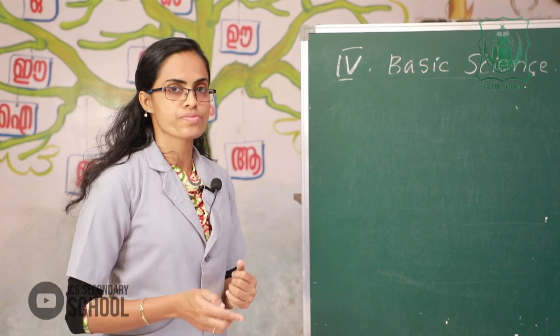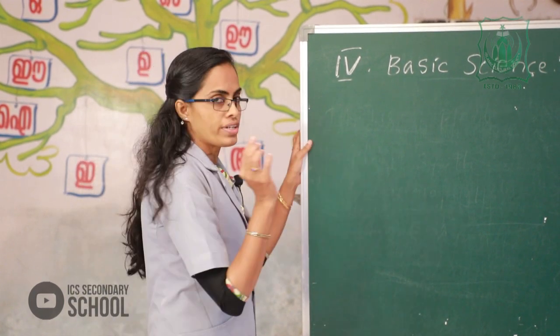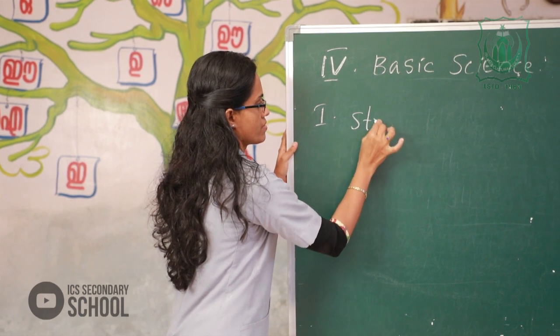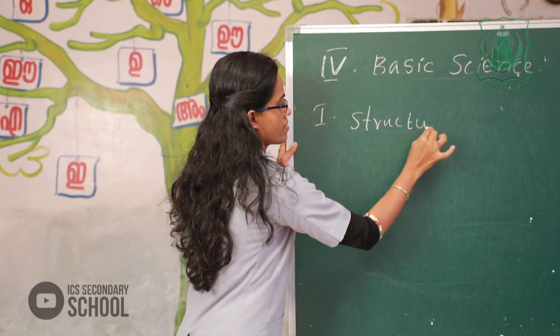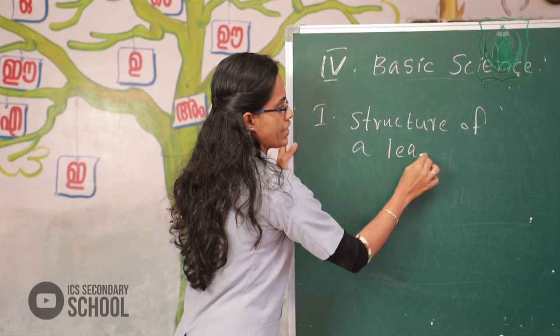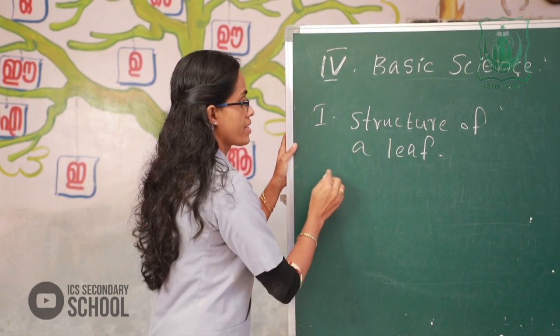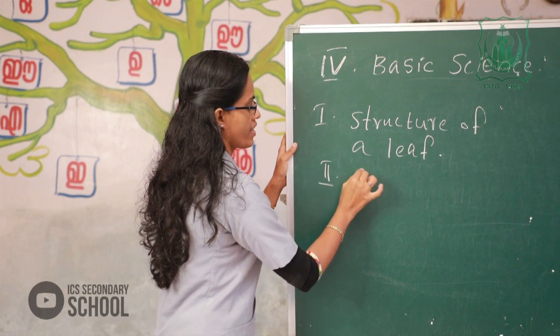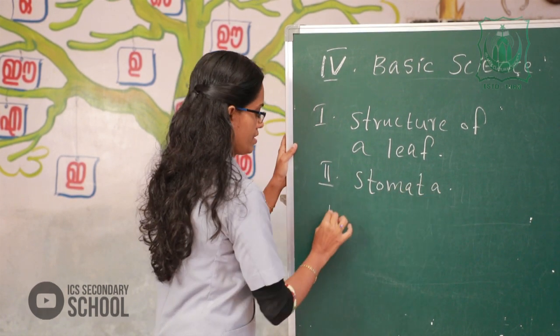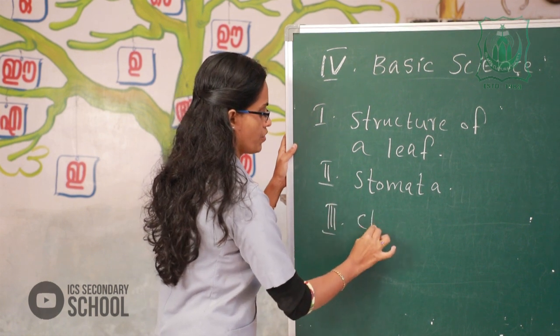Okay, please listen to me. I write some important points. The first one, structure of a leaf. The second one, stomata. The third one, chlorophyll.